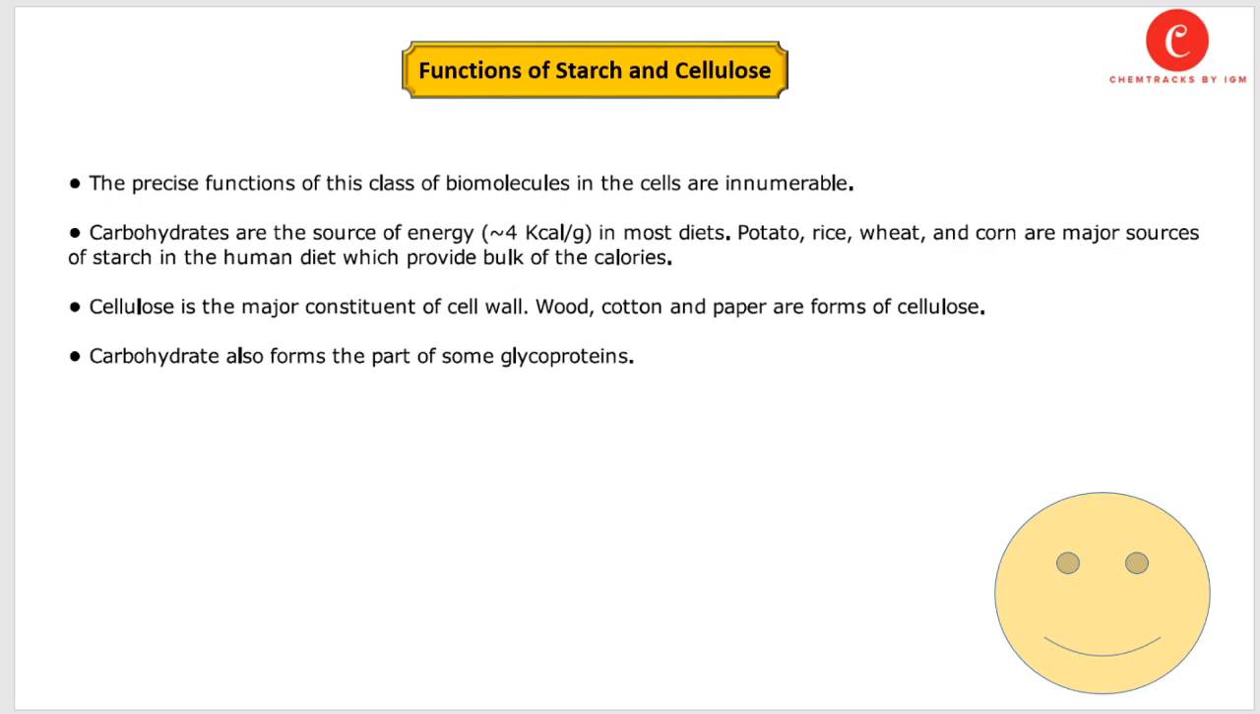Carbohydrates also form part of some glycoproteins. So this is a brief introduction of polysaccharides and specifically homopolysaccharides or homopolymers, which are starch, glycogen, and cellulose.